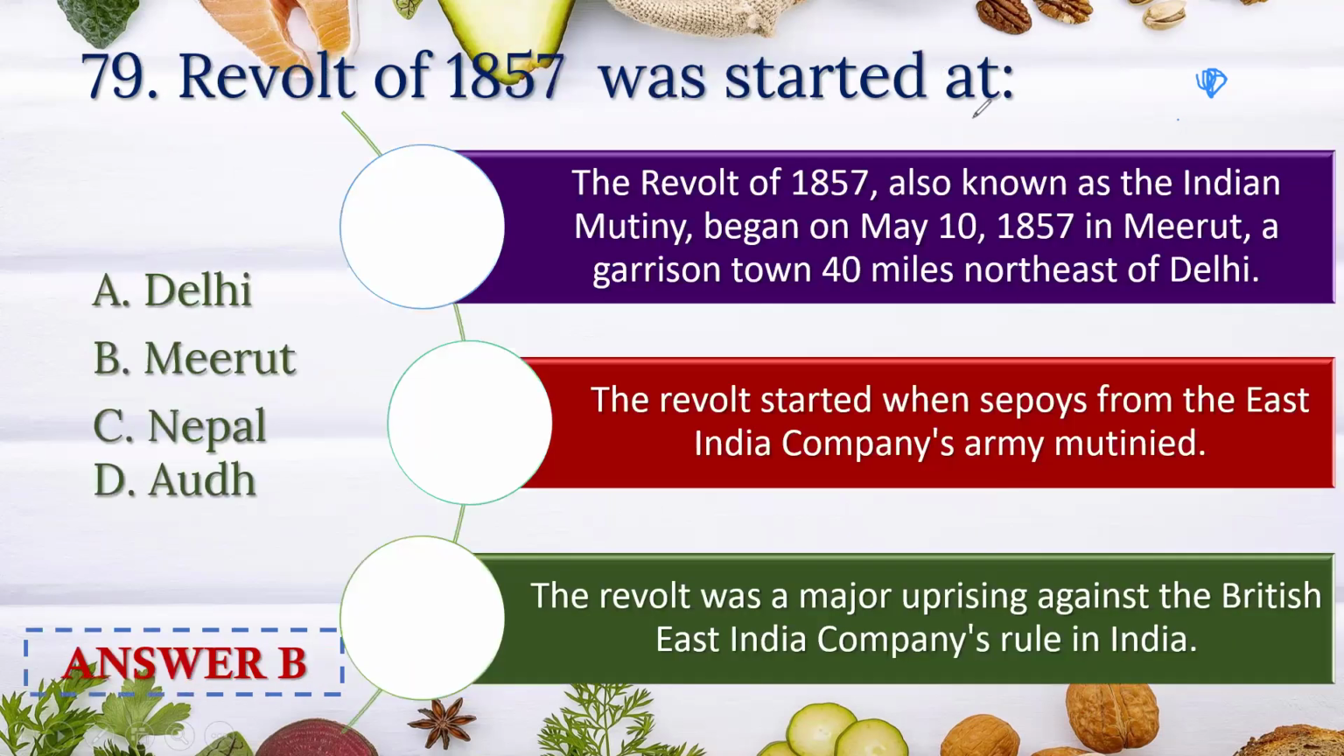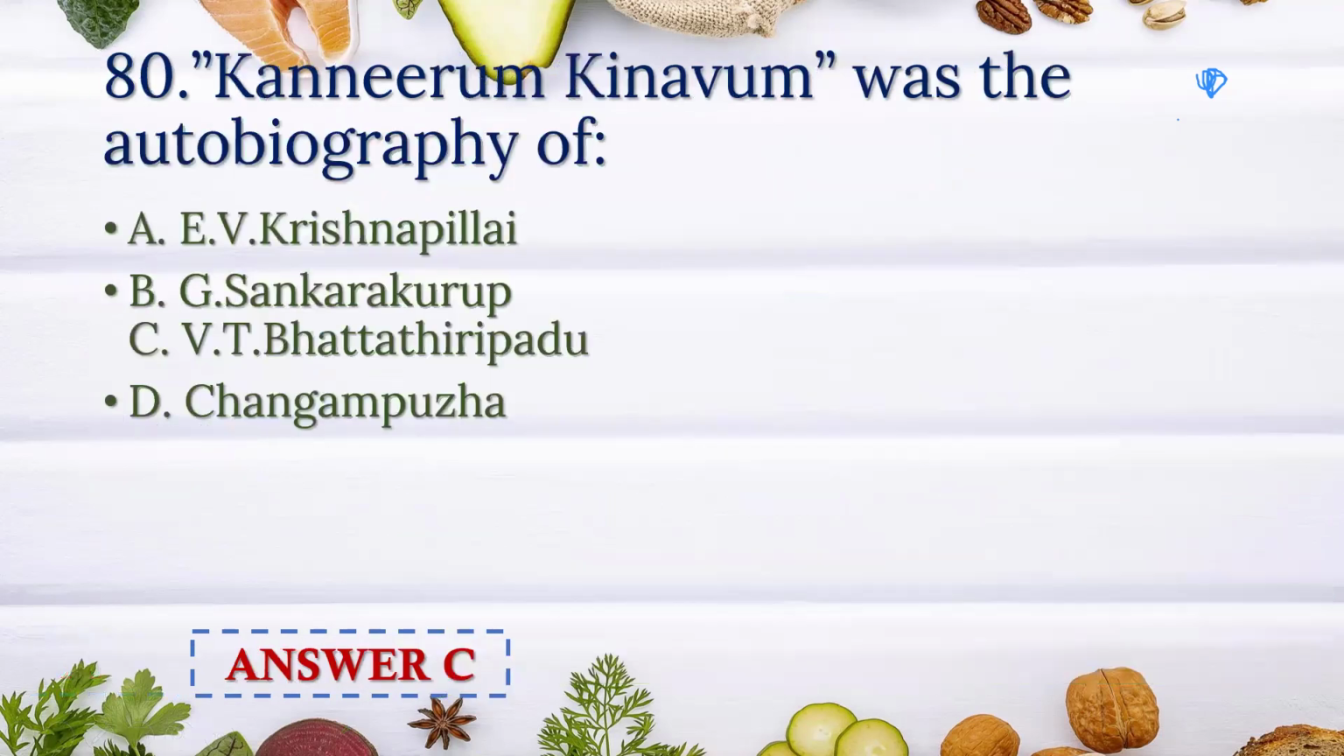Revolt of 1857 was started at answer option B, Meerut. This is also known as Indian Mutiny. Began on May 10, 1857 in Meerut, a garrison town 40 miles northeast of Delhi. Revolt started when sepoys from the East India Company's army mutinied. The revolt was a major uprising against the British East India Company's rule in India.